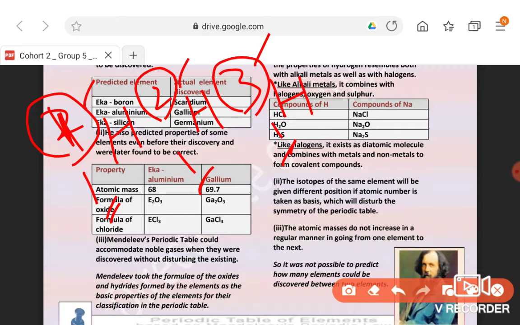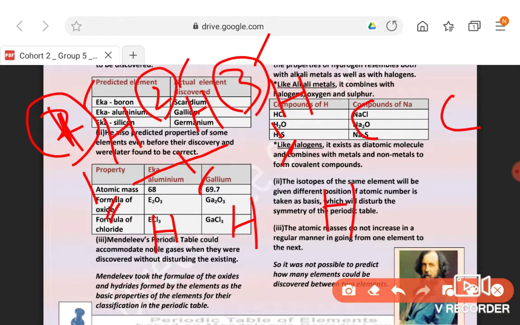So these will occupy three different positions, because in Mendeleev's periodic table atomic mass was the base. If we keep atomic mass as the base, then hydrogen will be given three positions: the one with atomic mass one first, then two, then three. So this is the problem. Similarly, many isotopes exist.